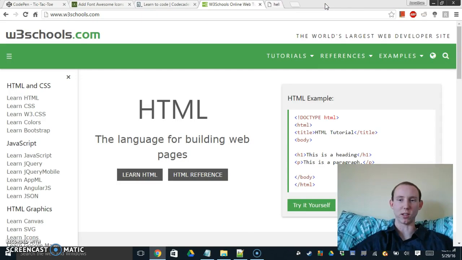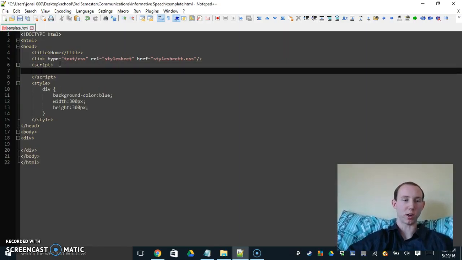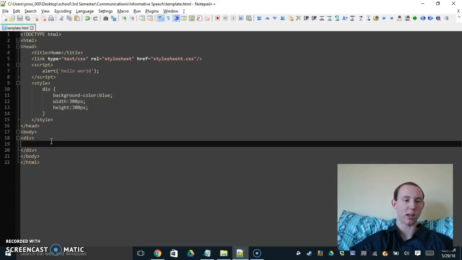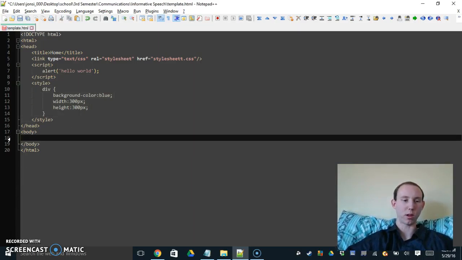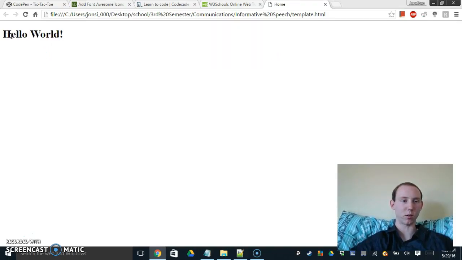So you can learn how to make things like that using this kind of template, putting JavaScript into the JavaScript tags. This will make an alert pop up. And using CSS in your style tags, and in the body you would actually put the markup that we did in the notepad. Hello World, and there's our Hello World right there in the markup. That alert was because of the JavaScript we had put.